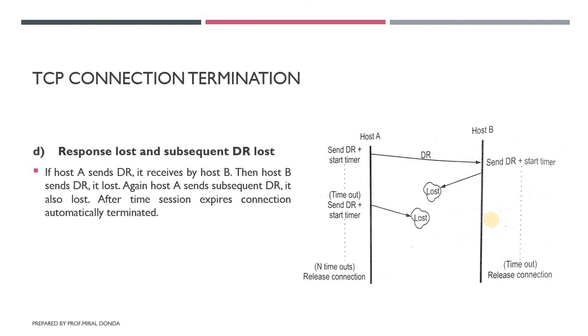Fourth is response lost and subsequent data packets also lost, in which case the connection is automatically terminated when the session expires. So this is how the TCP connection termination happens.